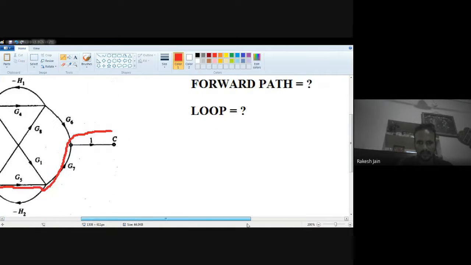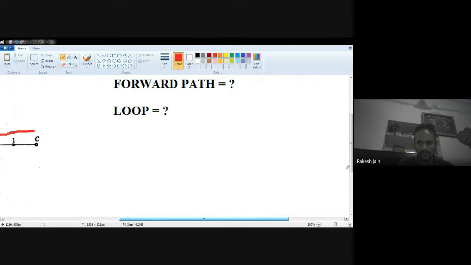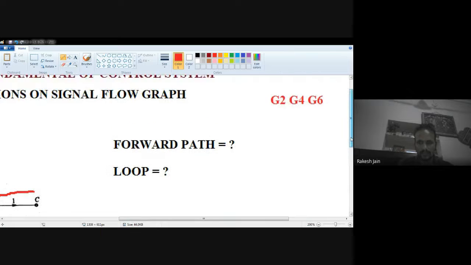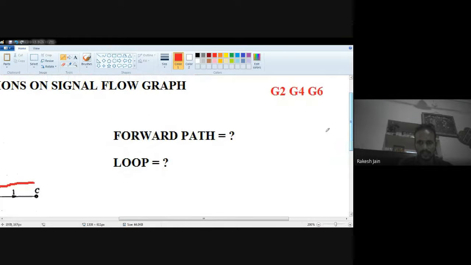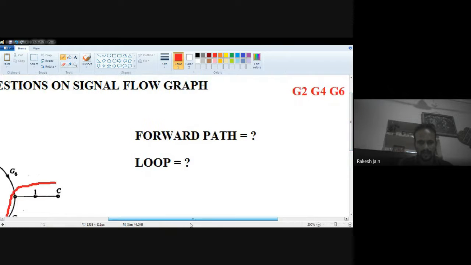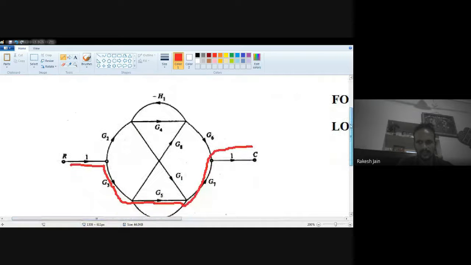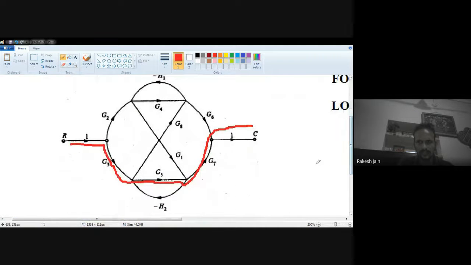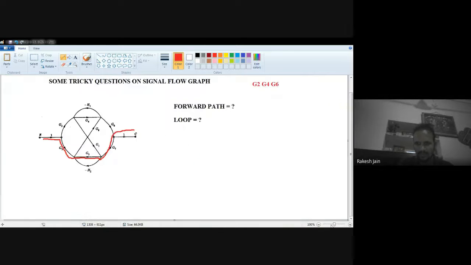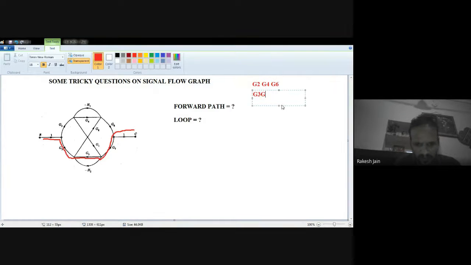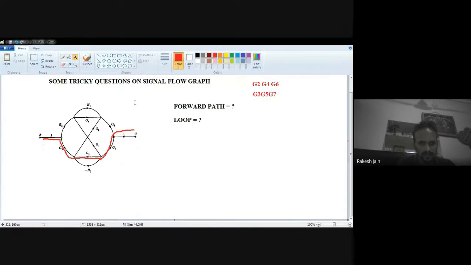I'm writing down here the first forward path as G2, G4, G6, and the second forward path is this one in front of you: G3, G5, and G7. Which one is the third forward path?